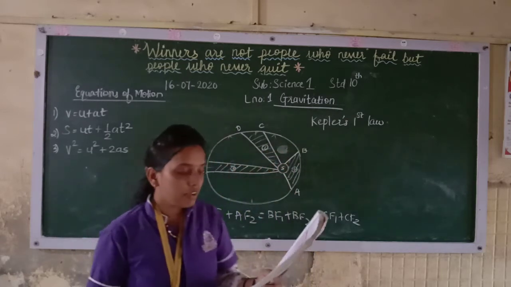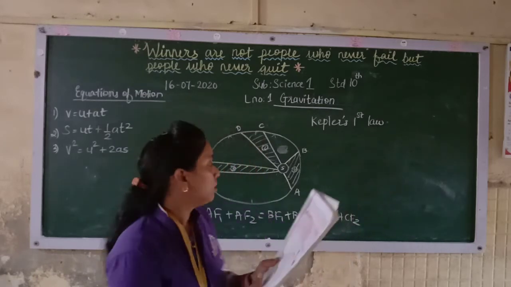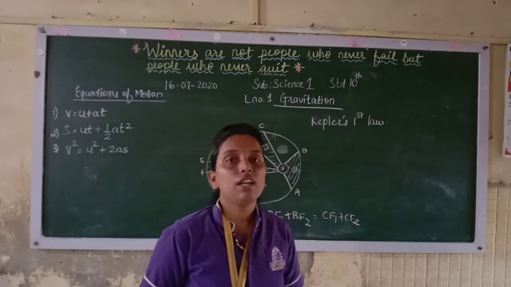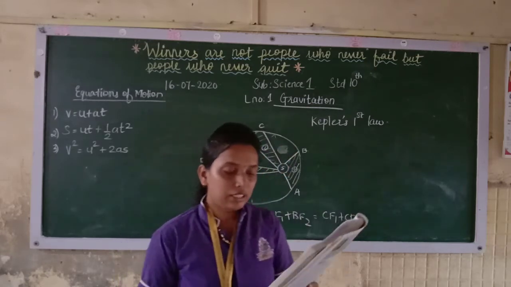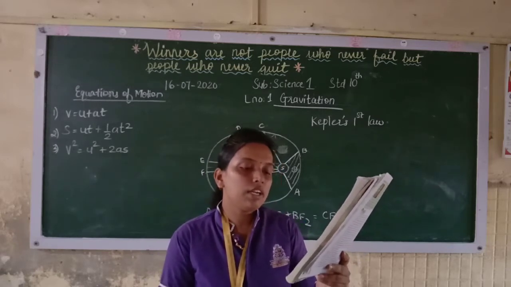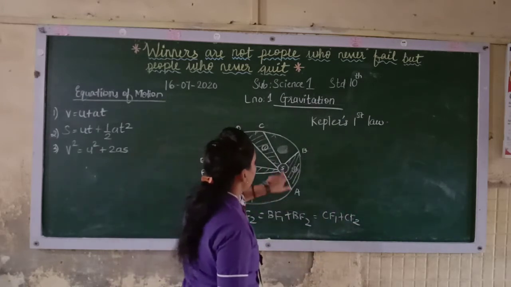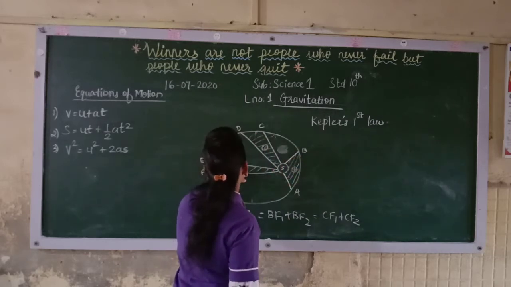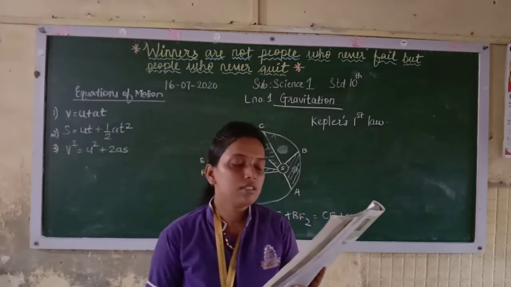So in this way you can understand that the line joining the planet and the sun will sweep equal areas in equal intervals of time. The straight lines AS and CS sweep equal areas in equal intervals of time, and the areas ASB and CSB are equal. See, this area ASB will be equal to CSB, and here also ESF. So this is Kepler's second law of motion.